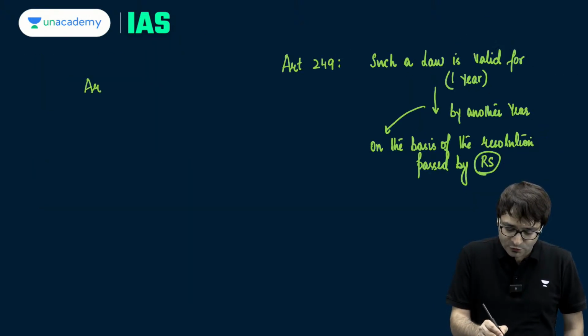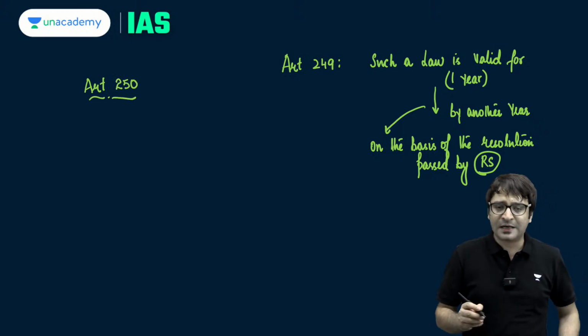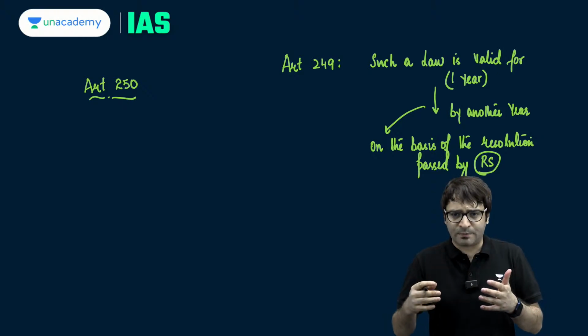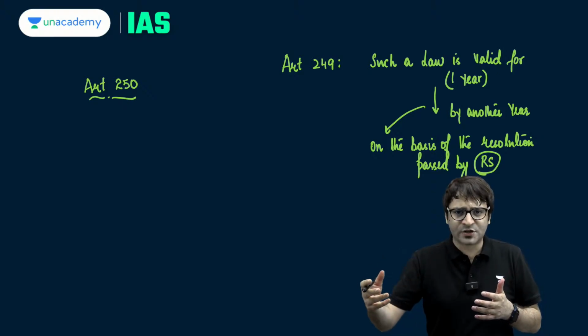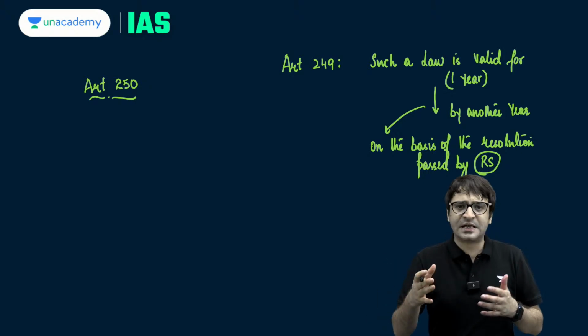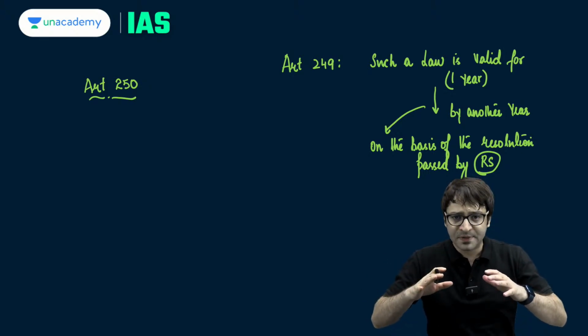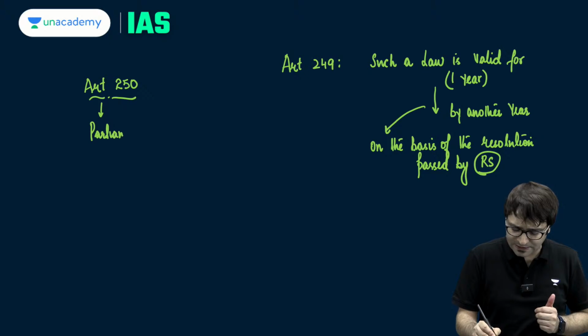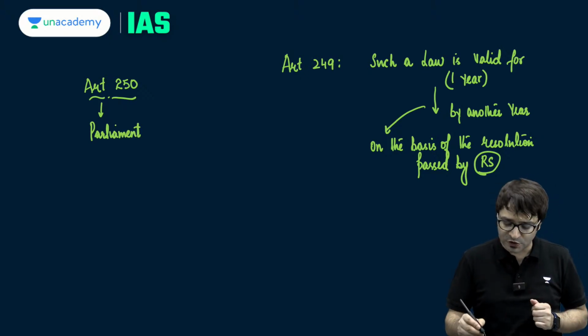Because under Article 352, when the President is satisfied that because of war or external aggression or armed rebellion, the President can proclaim national emergency. But during national emergency, listen to me carefully, this is a very important statement. Sometimes the statements asked are such that lead to confusion, but you should not be confused.